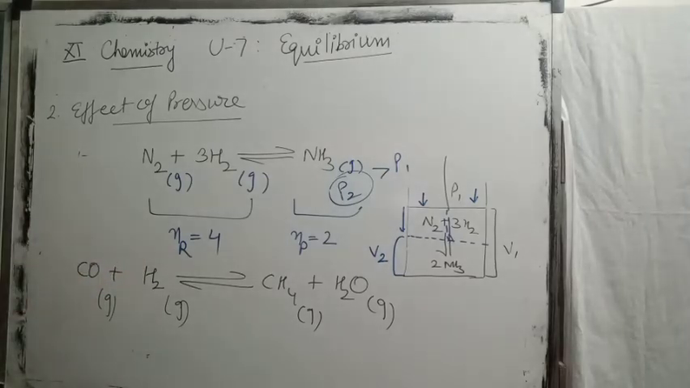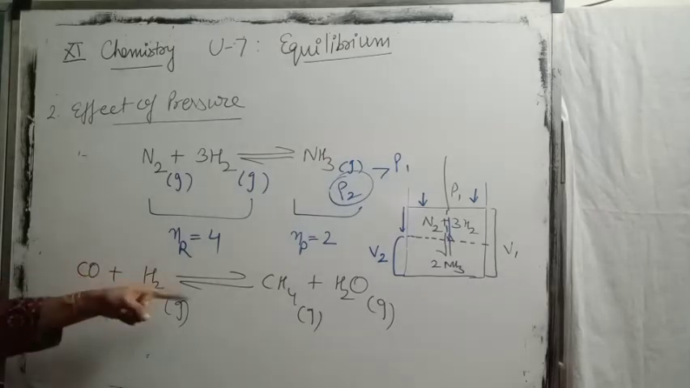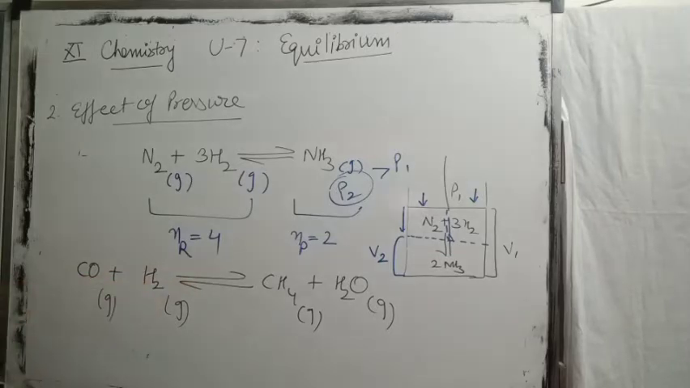Now you try to answer for the effect of pressure. But be careful children, whenever you decide the effect of pressure, always first balance the given equation. As this is an unbalanced equation, balance it. Carbon and oxygen are already balanced. Just take the hydrogen: 6 hydrogens are on the side where we have 2 hydrogens, so multiply this by 3.